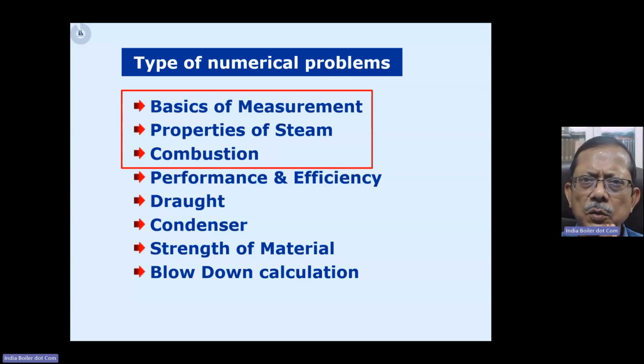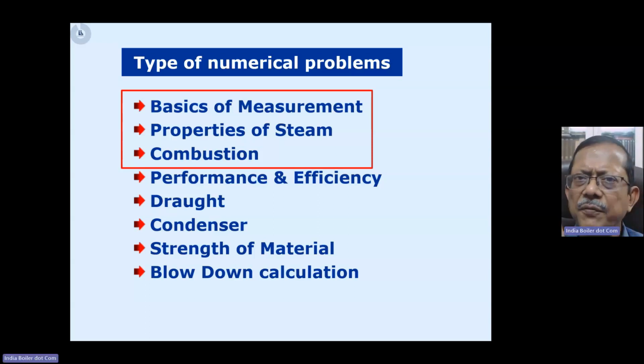Unless you know combustion, you understand combustion, you can assess combustion, you won't be able to be a good operation engineer in boiler. Now, these are the three areas. If you put a little more time, it will give you benefit at the end, right? So that will be my suggestion to you.